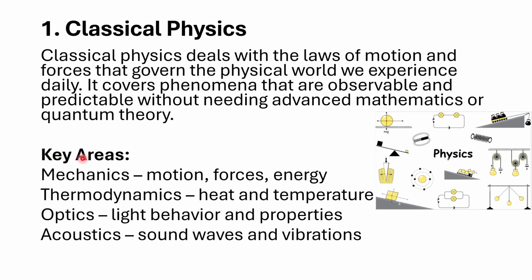All these are key areas of classical physics. Another one is thermodynamics: heat and temperature. That's also the work of classical physics. Then optics: light behavior and properties, and acoustics: sound waves and vibrations. So all this is classical physics.